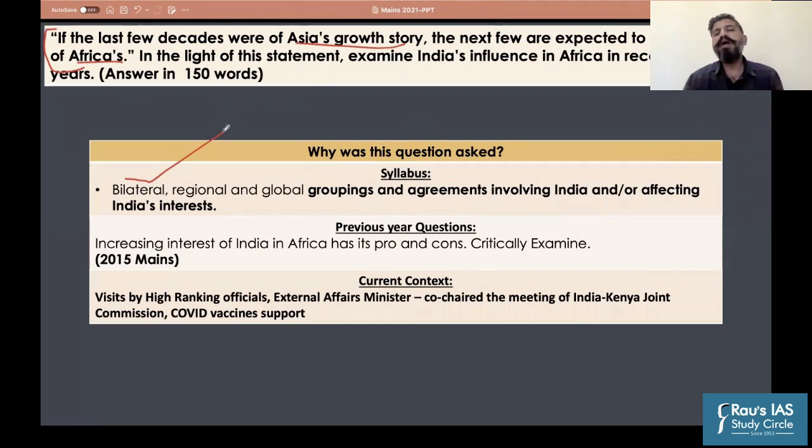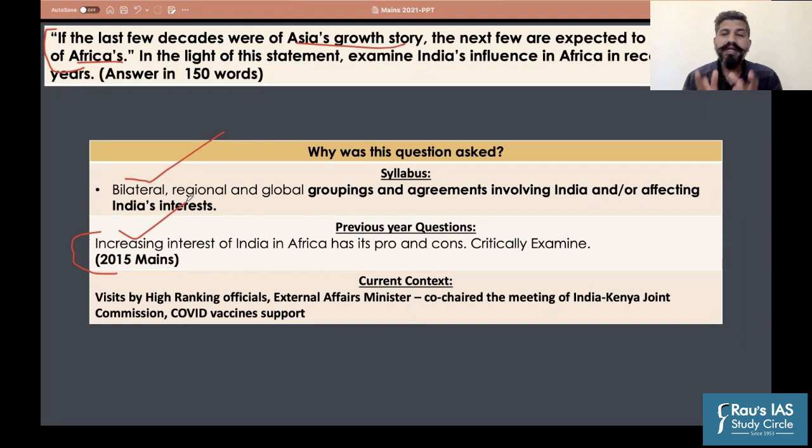Fine. Next part is, if you look at the previous year question papers, a similar question was asked in the mains examination of 2015. But back then in 2015, we did not have this bifurcation of 10 marker questions and 15 marker questions. All the questions were for 12.5 marks, right? So that was how the questions were asked previously. Now what happened is, in the last year, there were visits from India's high-ranking officials in Africa. That is why this question was asked this year.